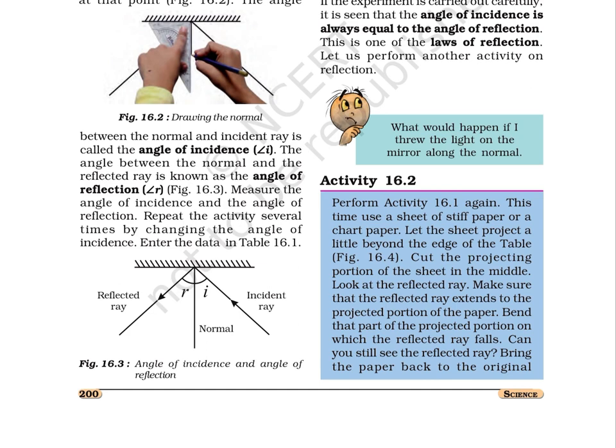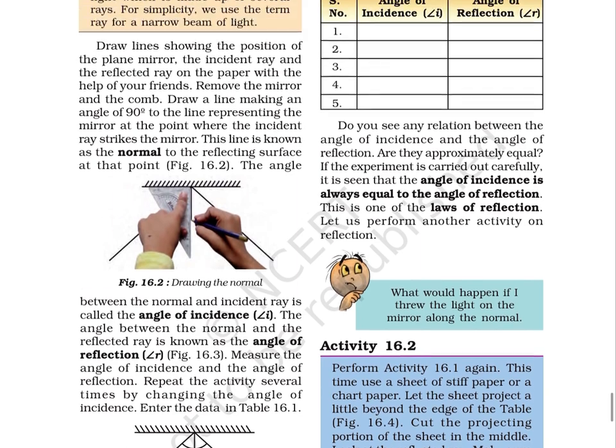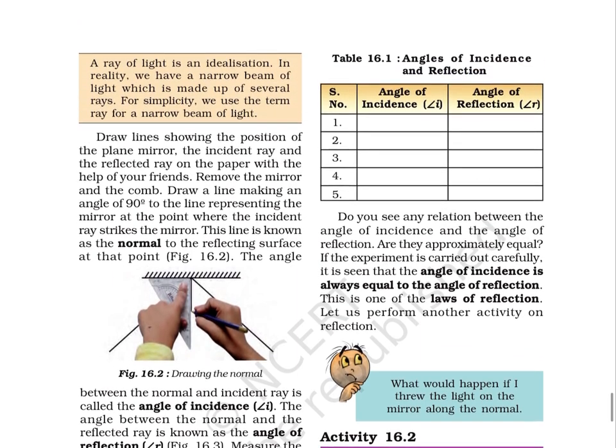Repeat the activity several times by changing the angle of incidence. Enter the data in table 16.1. The image in figure 16.3 depicts angle of incidence and angle of reflection. Table 16.1. Angles of incidence and angle of reflection. There are 3 columns. First one being serial number. Second, angle of incidence. Third, angle of reflection. Now complete this table according to the activity just described, that is, activity 16.1.